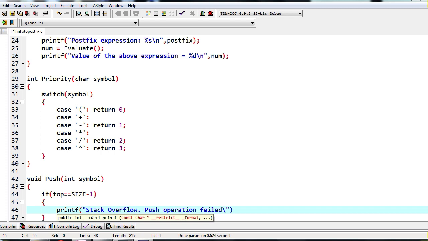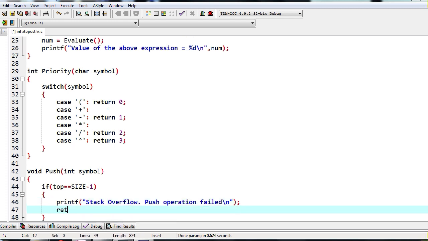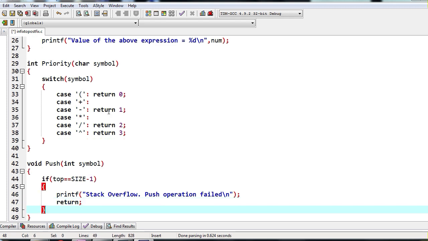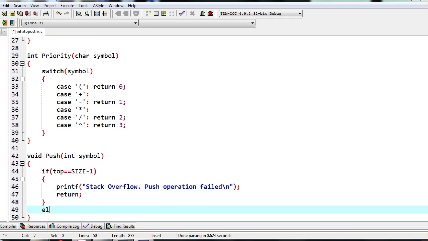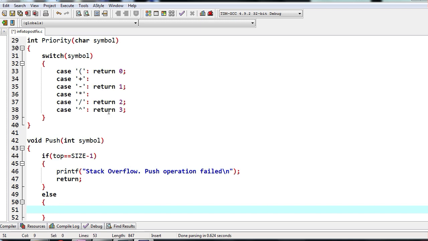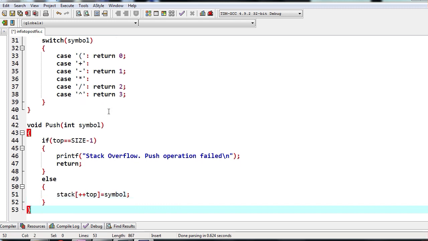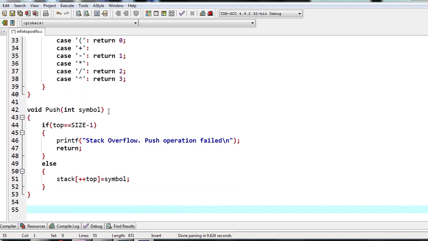But we will not be writing expressions which will give you this type of condition. Okay, so printf and then return. So that is if it is equal to size minus 1, else what you have to do is stack plus plus top equals to symbol. So we are incrementing top variable and we are storing the symbol in that stack array. So basically this is our push operation. So the end of push function.